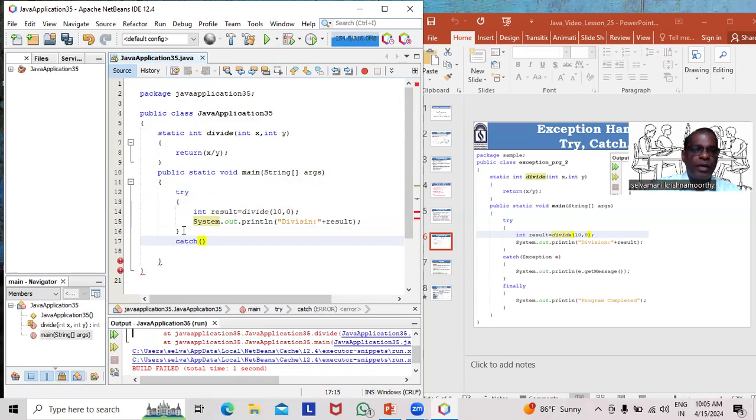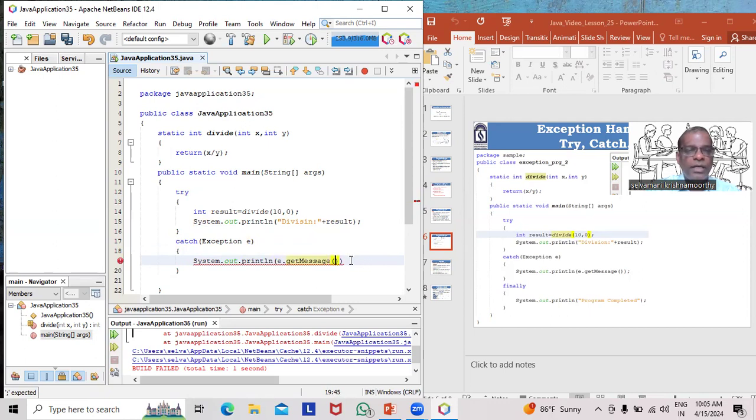What will happen if an exception is raised? That should be placed within catch. I want to display what type of exception was raised. That is my aim. System.out.println(e.getMessage()). This getMessage is one method available under the Exception class. It displays or returns the type of the exception raised.